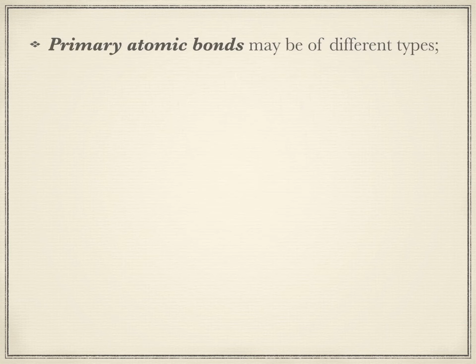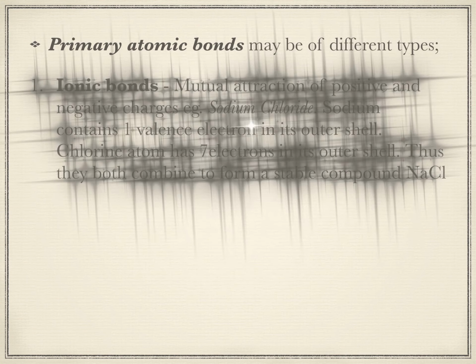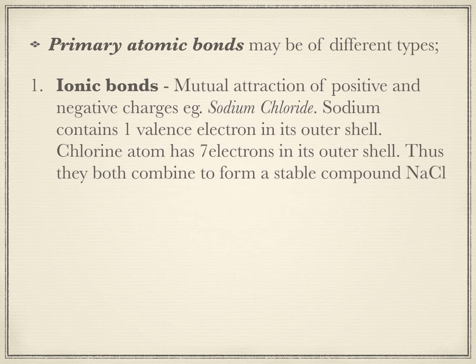Now, what is the meaning of primary atomic bonds? As has already been said, they are very strong bonds and they are generally chemical in nature. And the first type of the primary atomic bond is called the ionic bond. Now, an ionic bond is formed due to the attraction of a positive and a negative charge. For example, the formation of a sodium chloride molecule.